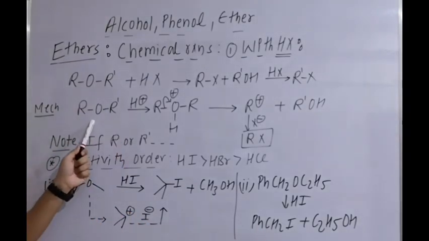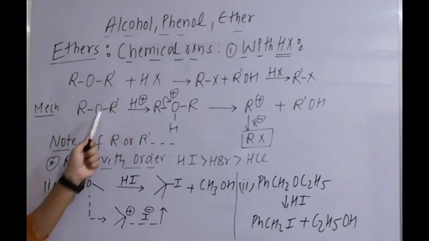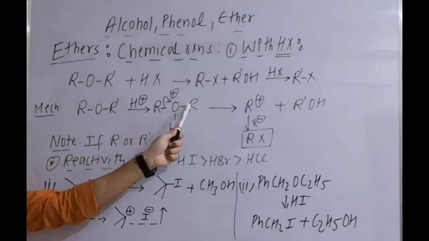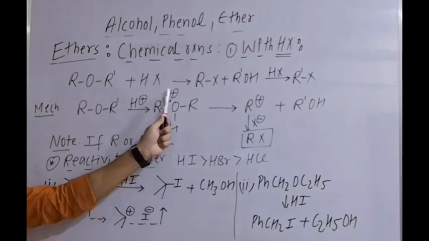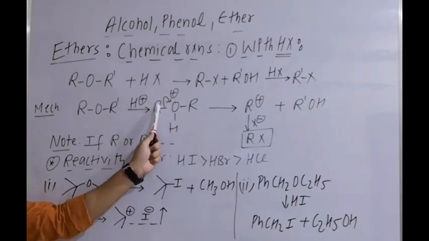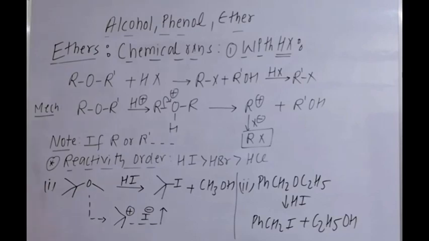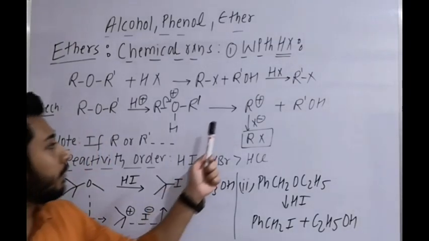First step, protonation of ether. Oxygen gets protonated and O becomes positive. Now it becomes a better leaving group. Suppose this bond cleaves like this, R⁺ is generated and it forms R'OH, right? The first step is protonation of oxygen. Why? So that it becomes a better leaving group for substitution.